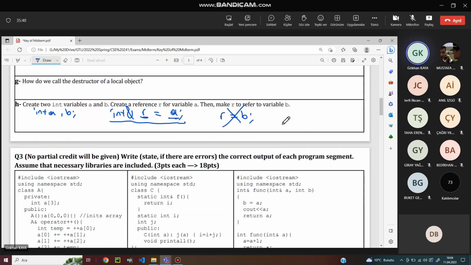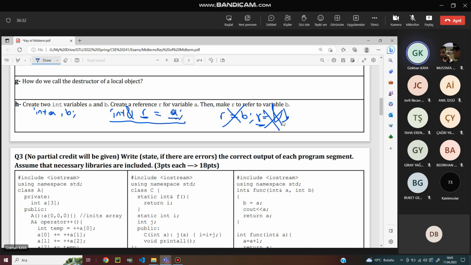Can't we do something like address of r assign address of b?